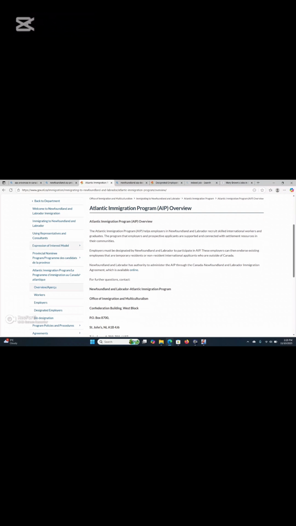One important thing is that employers must be designated by Newfoundland and Labrador to participate in AIP. These employers can then endorse existing employees that are temporary residents, or non-resident international applicants who are outside of Canada.